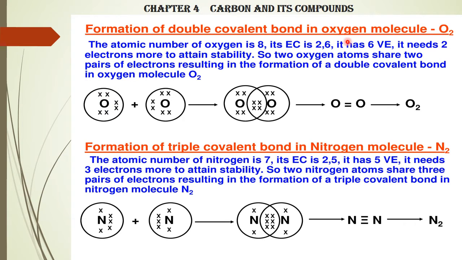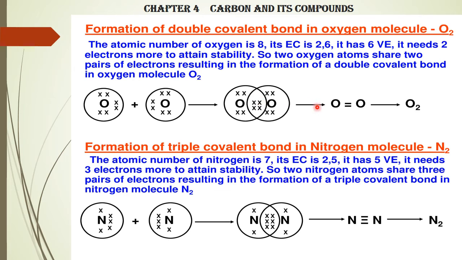See, oxygen, 6 electrons here, 2, 4, 6. Another 2, 4, 6. When they combine, they share these 2 electrons. So 2, 4, 6, 8. So this oxygen will have 8 electrons. Another oxygen atom, it has now become stable, 2, 4, and then 2 from here, 2 here. Total you are having 8 electrons. So it is now stable. It is an oxygen molecule.